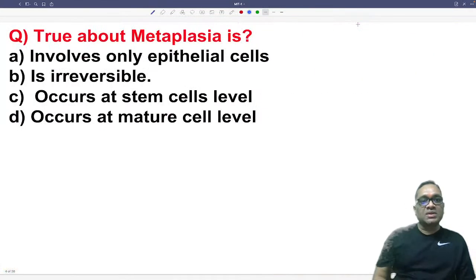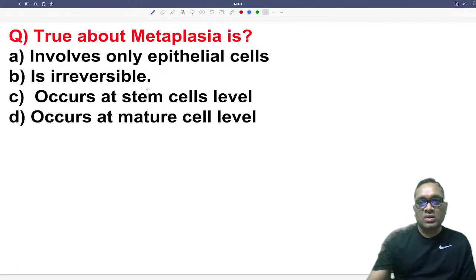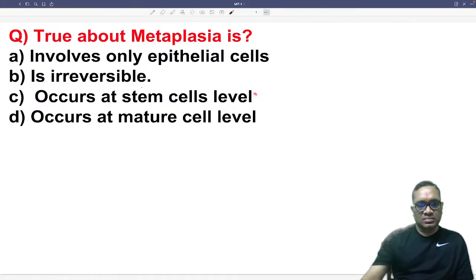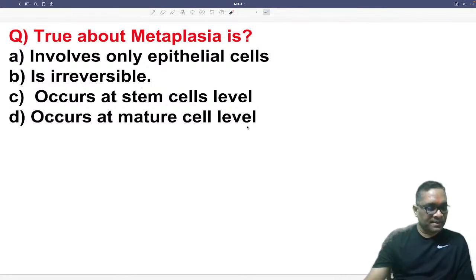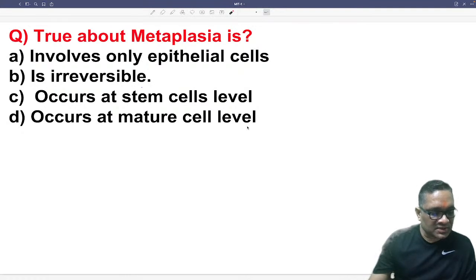This is question number one. True about metaplasia: involves only epithelial cell, irreversible, occurs at stem cell, or occurs at mature cell level. So what should be the correct answer?